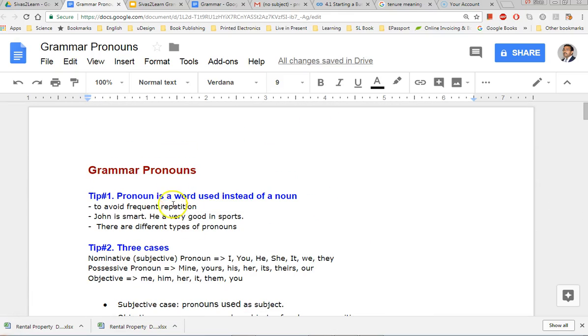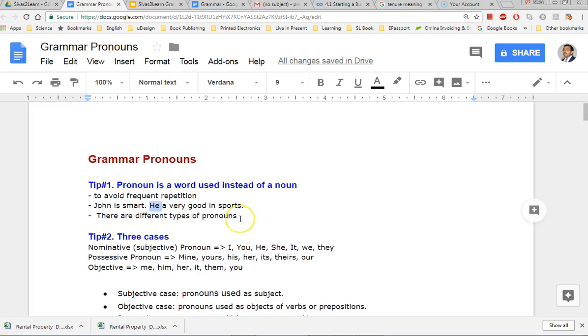So this time we are going to cover pronouns. A pronoun is another part of speech used instead of a noun to avoid frequent repetition of the noun. So, John is smart. He's very good in sports. We are not using John again here, right?